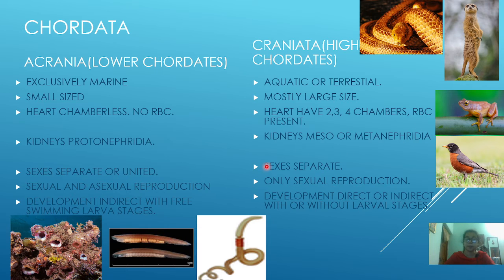Sexes are always separate here, whereas in lower chordata sex may be separate or united. Only sexual reproduction is seen. In this chordata, no asexual reproduction is seen. This is a very important point to be noted down, that is higher chordata. Okay. In higher chordata, only sexual reproduction is seen, and the development may be direct or indirect, a larval stage may be present or no larval stage will be present. So, this is the difference between lower chordate and higher chordate.